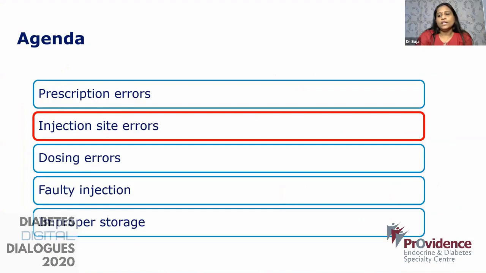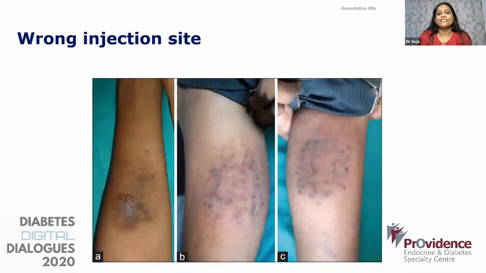Now coming to injection site errors. Again, we always assume that the patient knows the site of injection, and sometimes we encounter strange sites of administration like the forearm or calf muscle. Patients don't know, and they might administer in these sites. These are the easy sites for administration for them.